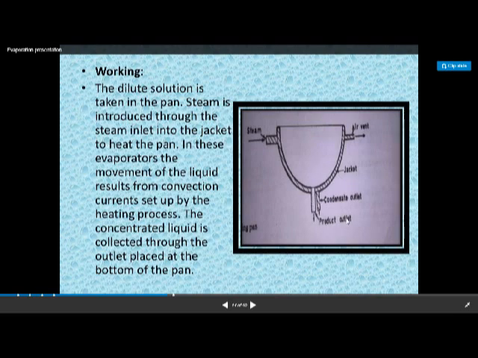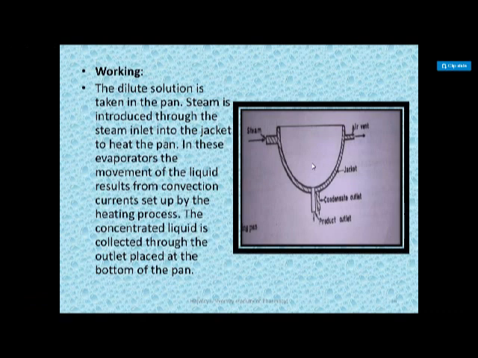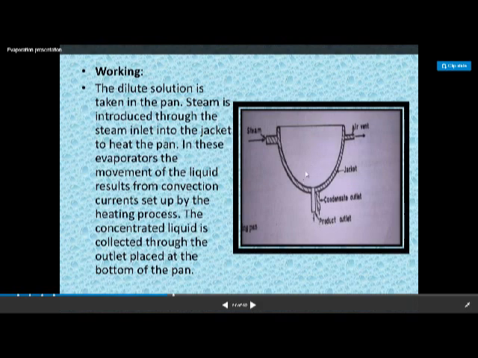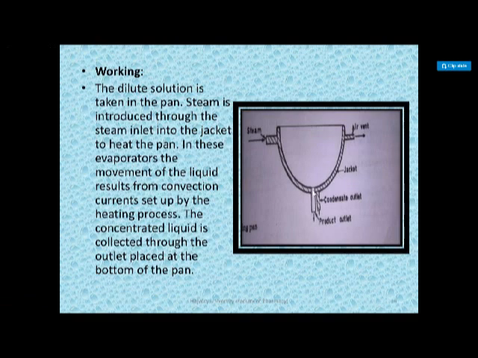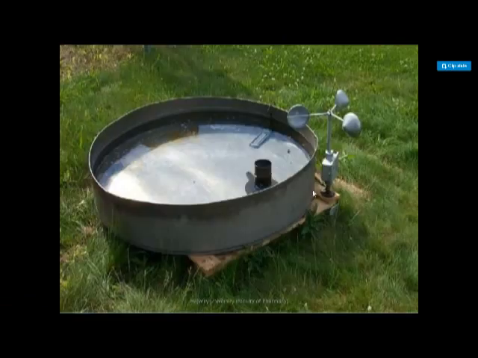This is called the product outlet, through which we can collect the product, which is a dried one, or a thickened semi-solid in nature, or a concentrated liquid. And this is the working. Again, if there is no product outlet, then you can simply tilt the pan and take the product out of this evaporating pan.